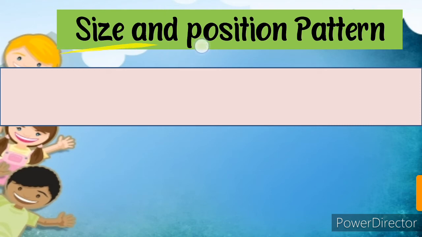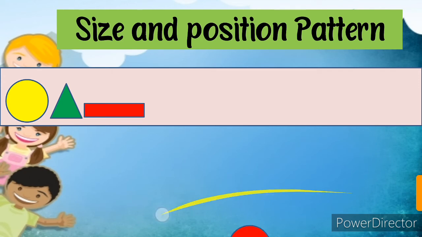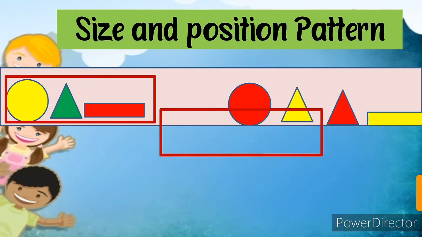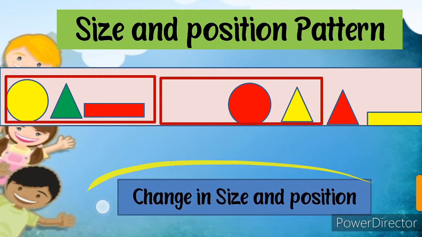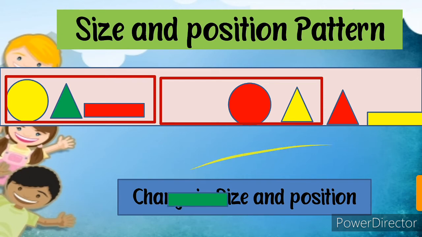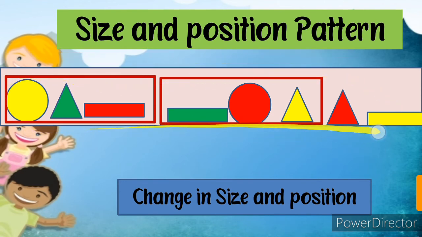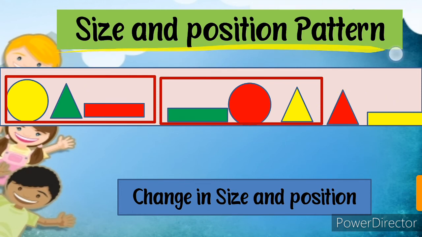Now come to the size and position pattern. All three are here. Again all three are here. Now what is this? This is size and position. Are you able to see size and position patterns? I hope you all understand that by observing the sizes of different shapes and their positions. Position is not the same every time. Are you able to see that position is not at the same place every time? So this is size and position pattern.